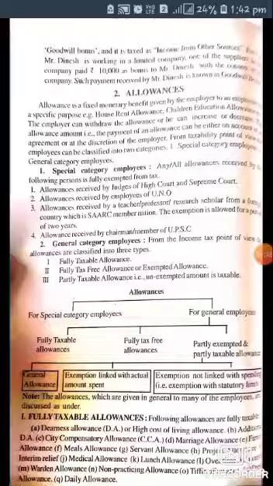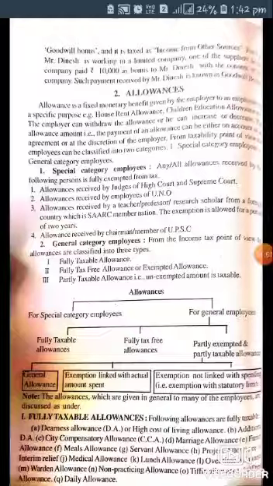From the taxability point of view, there are two types of employees: special category employees and general category employees.